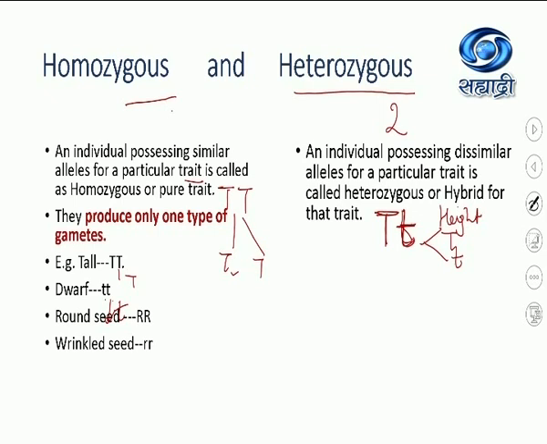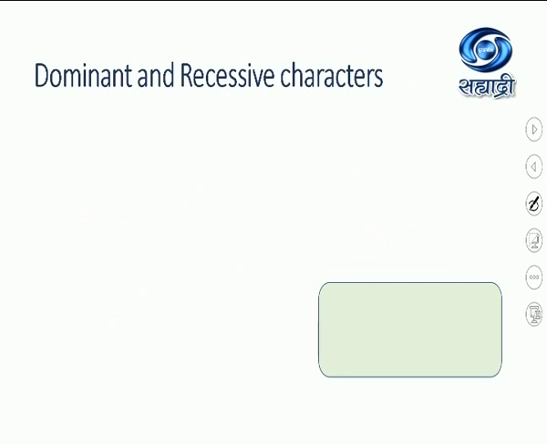So whenever it is a heterozygous allelic pair, two types of gametes are produced. Whenever it is a homozygous condition, only one type of gamete will be produced. Heterozygous ones produce two types of gametes. For example, tall, capital T, small t, will produce two gametes, capital T and small t.